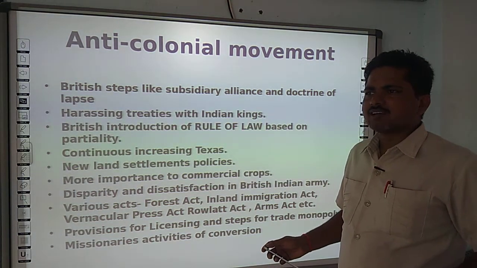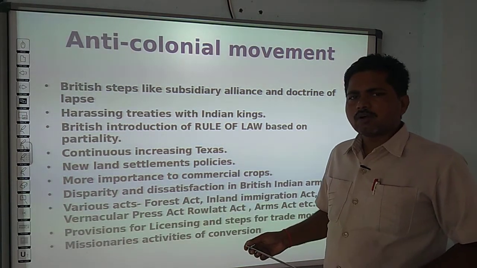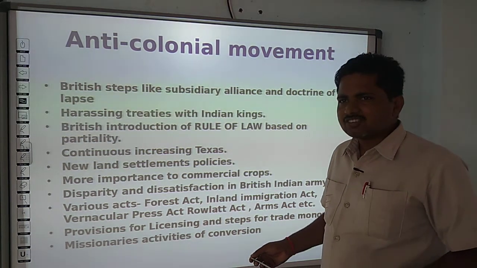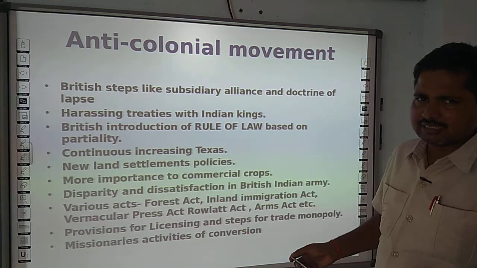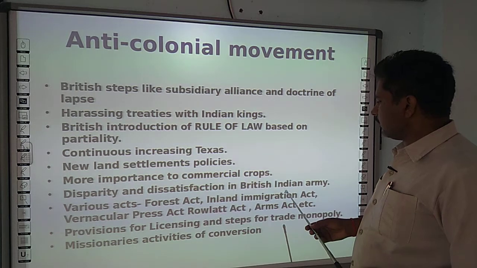Even if they were sent to far off areas, they did not get any additional benefits or wages. All these things created dissatisfaction among the Indian army under the British.